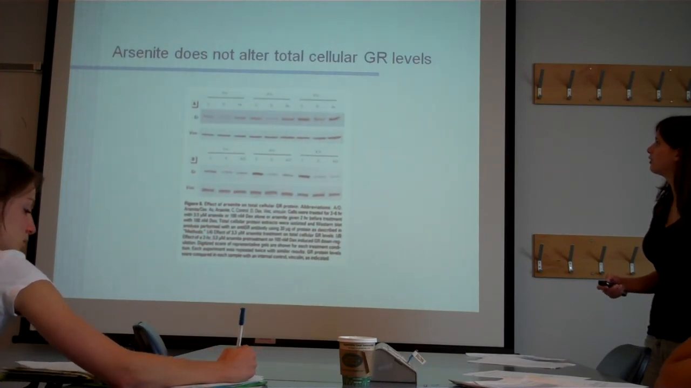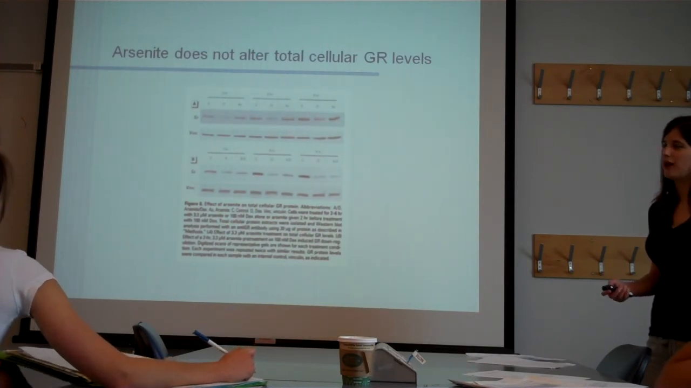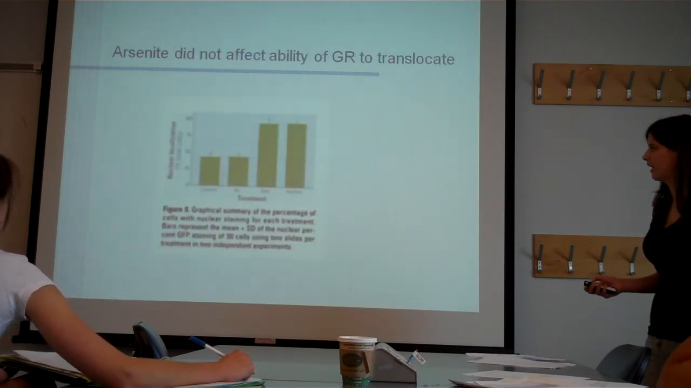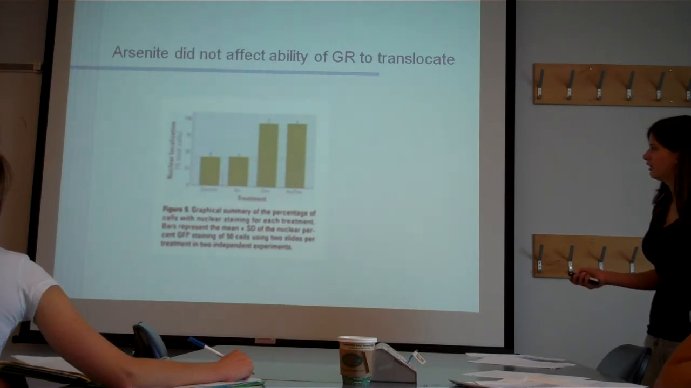Arsenite does not alter total cellular GR level. So like I said before, it's not a matter of reducing this protein's presence, it's just a matter of its function. Arsenite did not affect the ability of GR to translocate. So again, here's nuclear translocation, here's the control, here's arsenic alone, here's DEX, so more translocation with DEX exposure, and then arsenic and DEX, and it's the same.